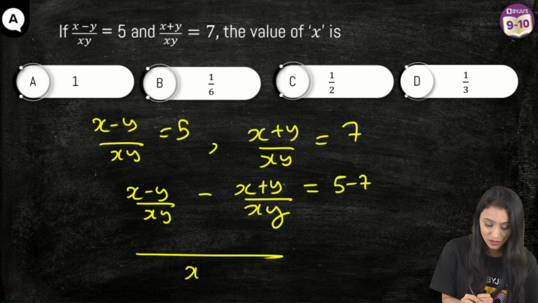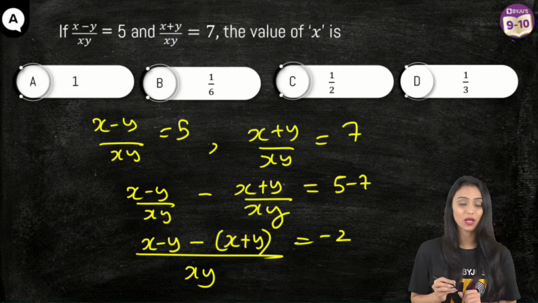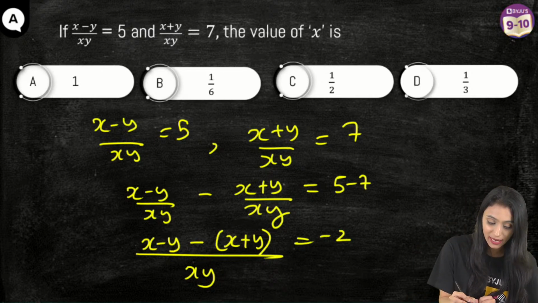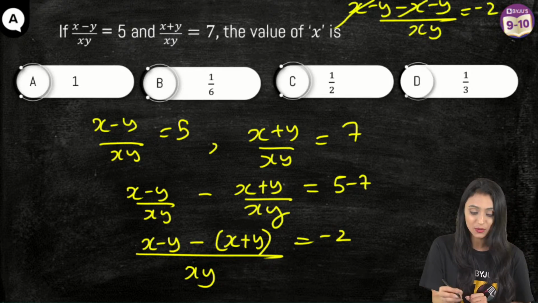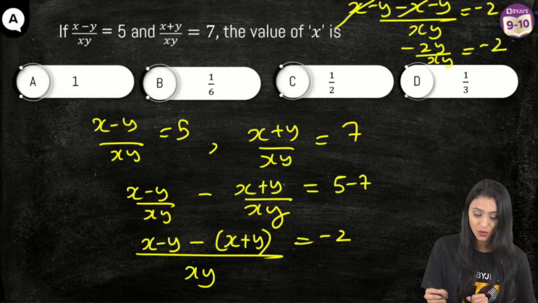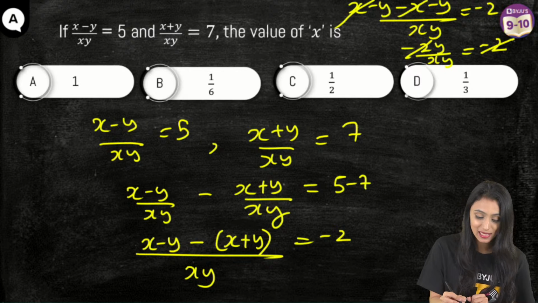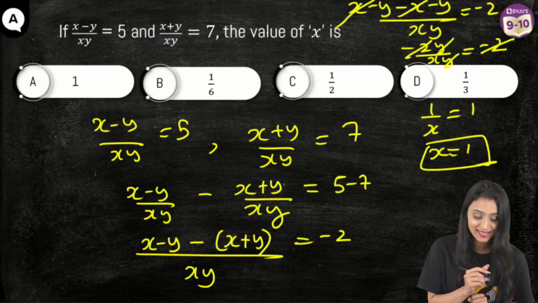Okay, so the LCM is xy. That's going to be (x minus y) minus (x plus y) in the bracket, equals minus 2. Now let's open up this bracket. What will I get? I'll have (x minus y minus x minus y) by xy equal to minus 2. The x cancels out. I have 2y upon xy equal to minus 2. So here minus 2 cancels out, y cancels out. I have 1 by x equals 1. That means x is going to be equal to 1 in this case.